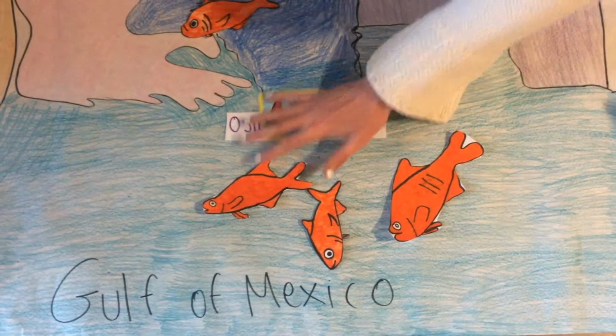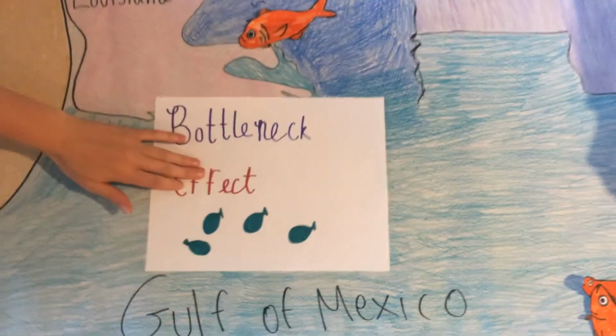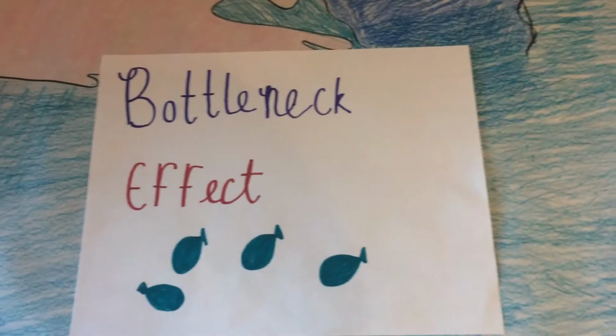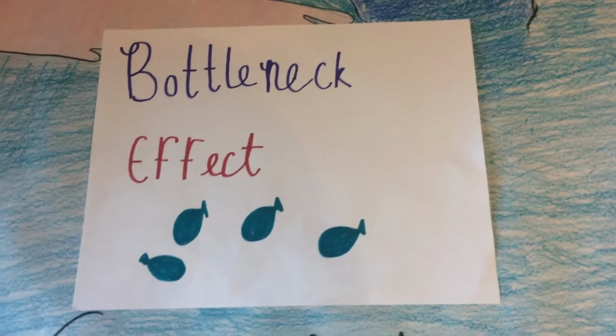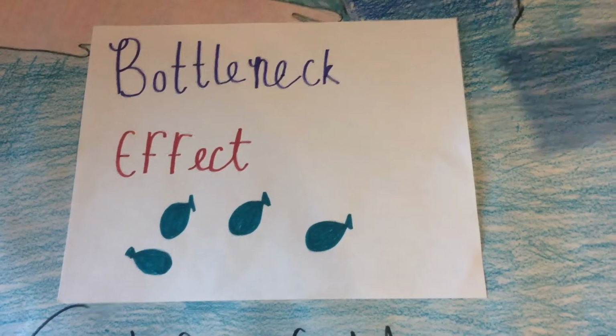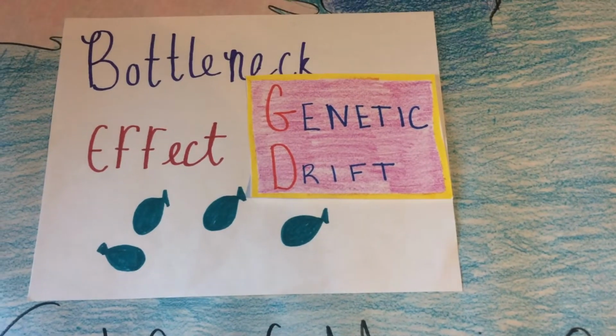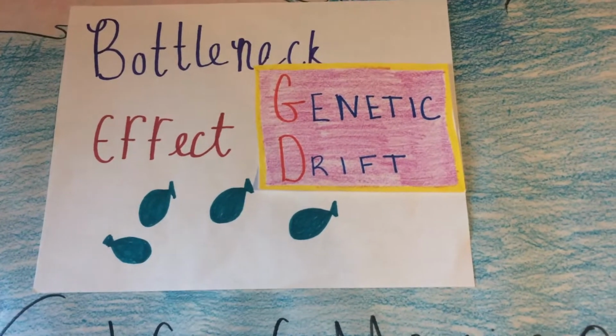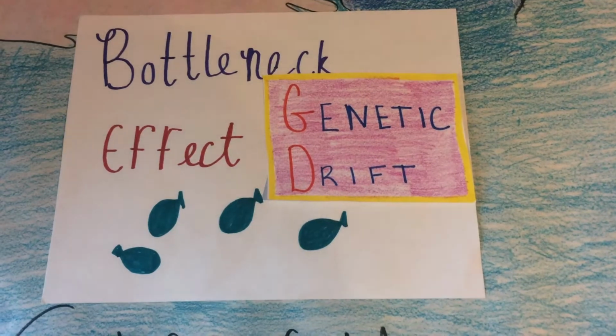This is an example of the bottleneck effect, which is what happens when there is a decrease in gene pool diversity as a result of a low population of distinct individuals. The bottleneck effect is a type of genetic drift, which is the change in the frequency of a gene variant. This provides the group of speciation and eventual evolution.